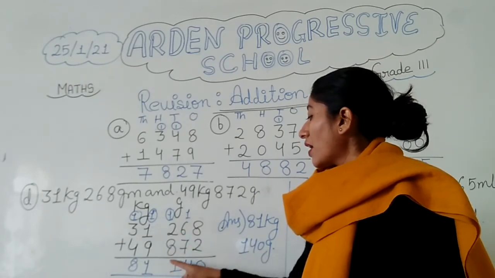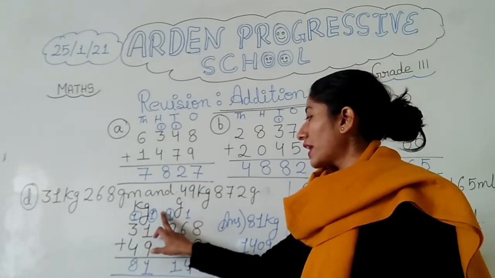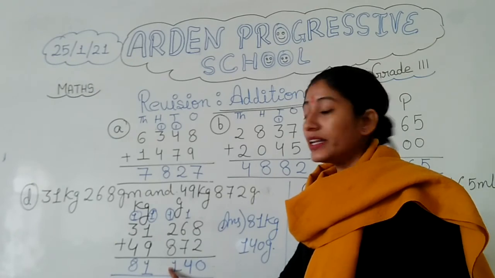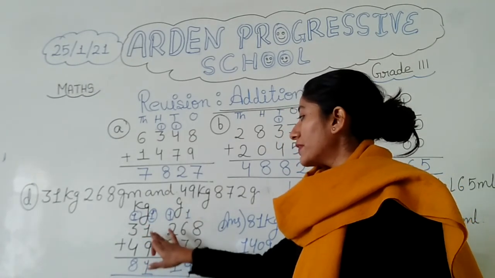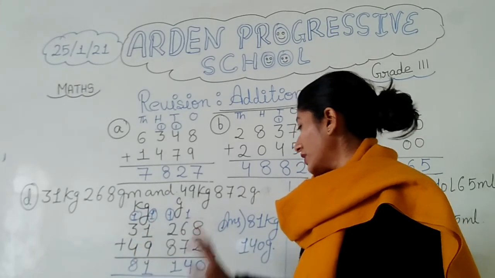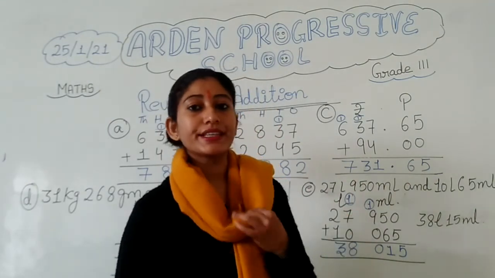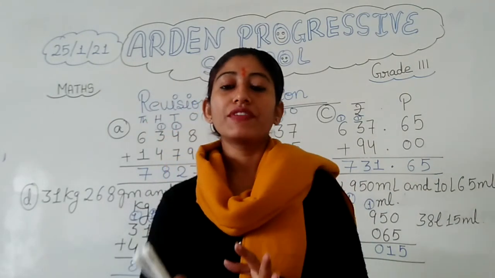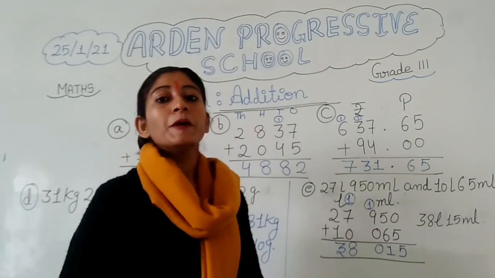When it is coming more than 100 then we have written that number in carry form. Complete number यहाँ पे नहीं लिखेंगे, उसे हमने carry form में डाल दिया. Then again we are adding 9 plus 1 is 10, 10 plus 1 is 11, 1 carry and then 4 plus 8. In this way we have done, and the same thing is for the liters and milliliters. There also we have made a particular column, and in that column we have done addition.